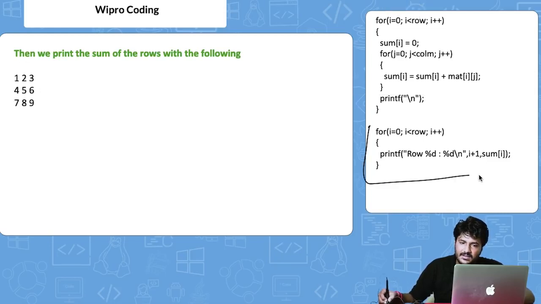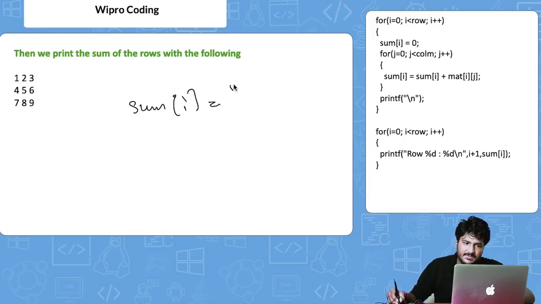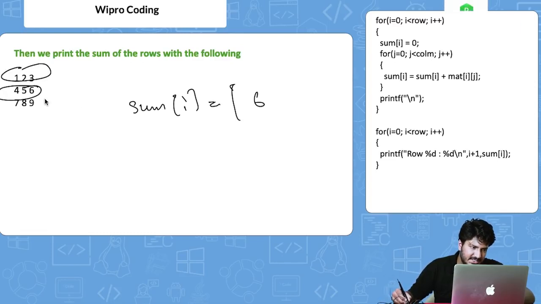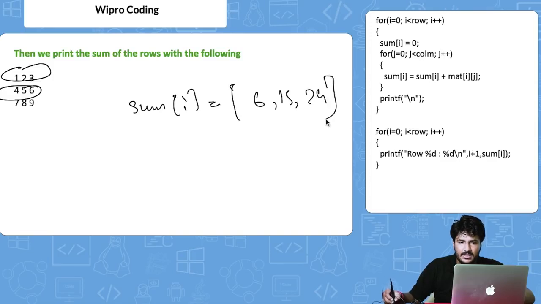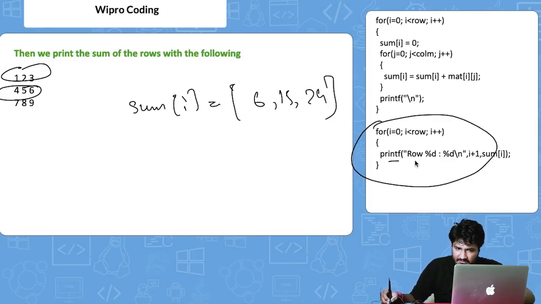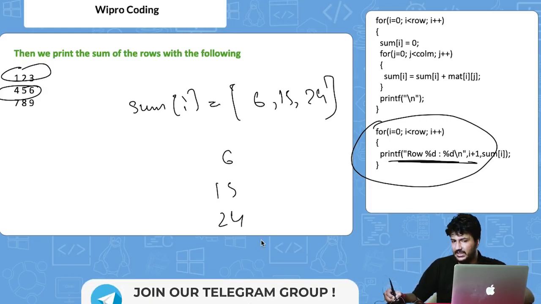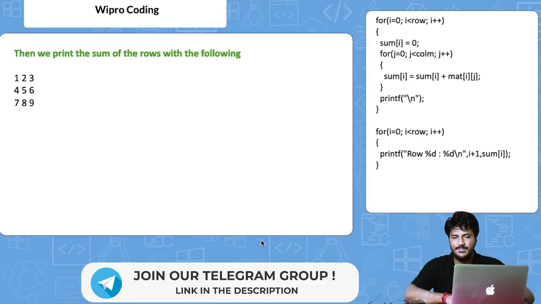Finally, we are running a for loop to print this sum of i. Now sum of i is basically 6 from all of these. Then here that is basically 4 plus 5 is 9, then 9 plus 6 is 15. And then 7 plus 8 is basically 15, 15 plus 9 is equal to 24. Alright. Now basically we are iterating upon this and we are printing this. So 6 will get printed, 15 will get printed, 24 will get printed. Alright. So very basic thing.